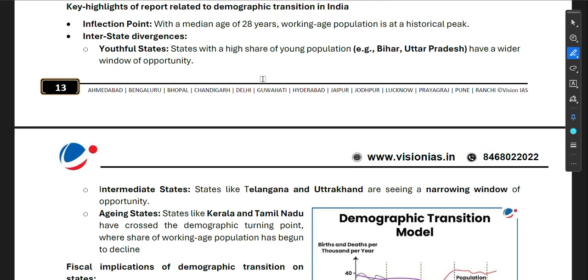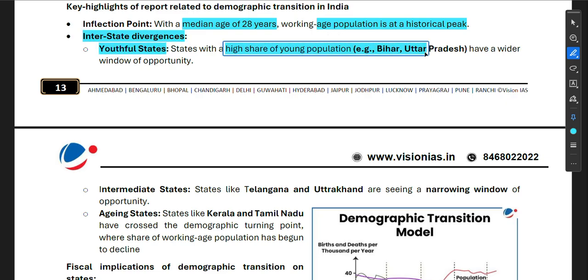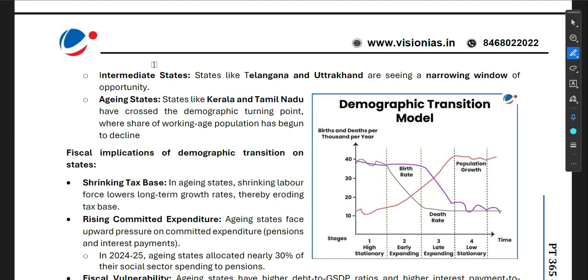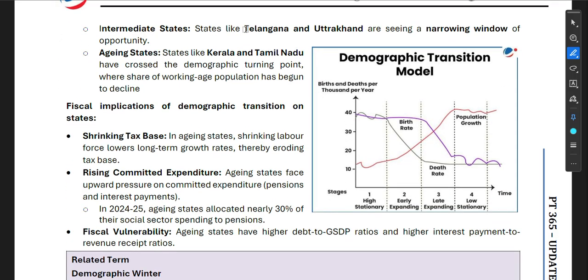Key highlights of the report related to demographic transition in India: inflection point. With a median age of 28 years, the working age population is at a historic peak. Interstate divergence: youthful states with a high share of young population, that is Bihar and Uttar Pradesh, have a wider window of opportunity. Intermediate states like Telangana and Uttarakhand are seeing a narrowing window of opportunity. Aging states like Kerala and Tamil Nadu have crossed the demographic turning point, where the share of the working population has begun to decline.